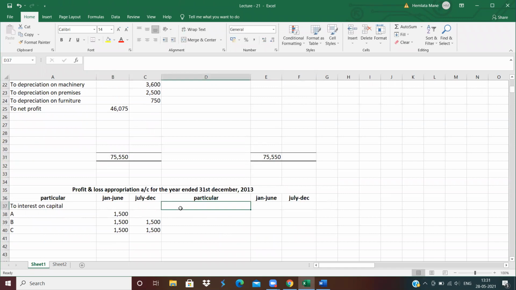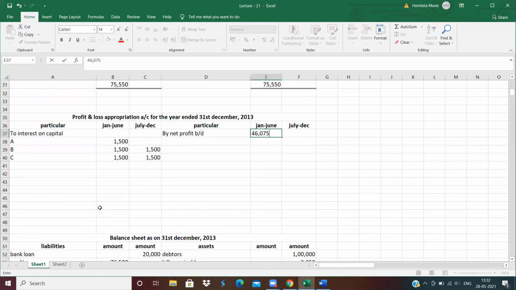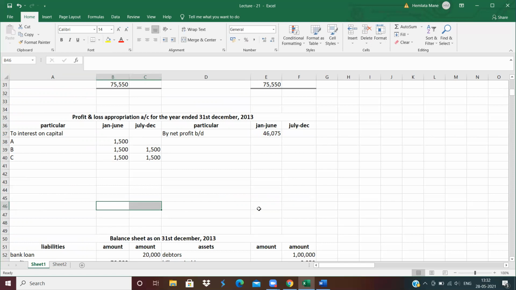So next is by net profit brought down. Net profit brought down before 6 months. How much? 46,075. Now close here also. Only close the first column. 46,075.